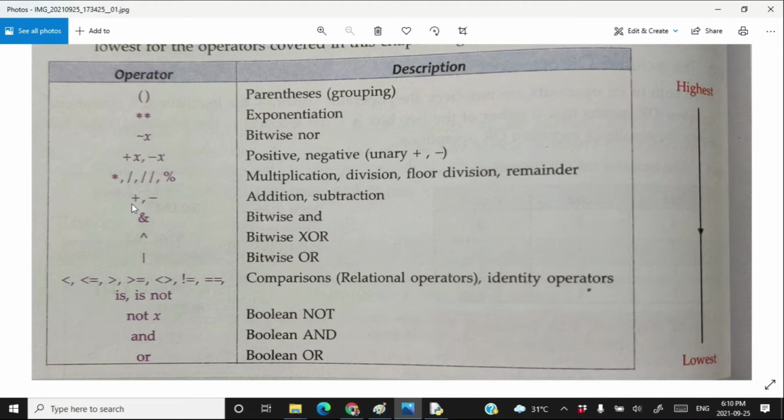Similarly, plus and minus operators have the same precedence if you compare them together, but they have less precedence than multiplication, division, floor division or modulo. So as you can see, this is the precedence of various operators. I have taken this picture from the Sumita Arora book. Now let's see a Python statement in which various operators are used.